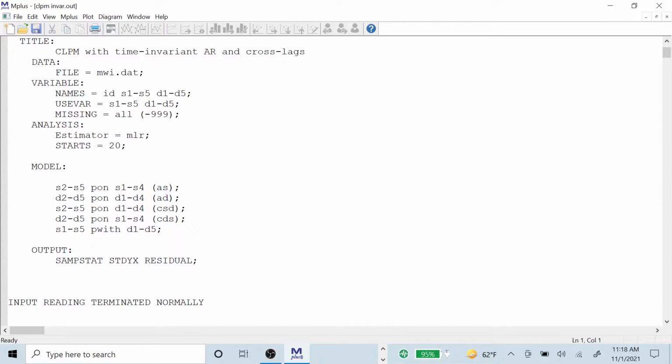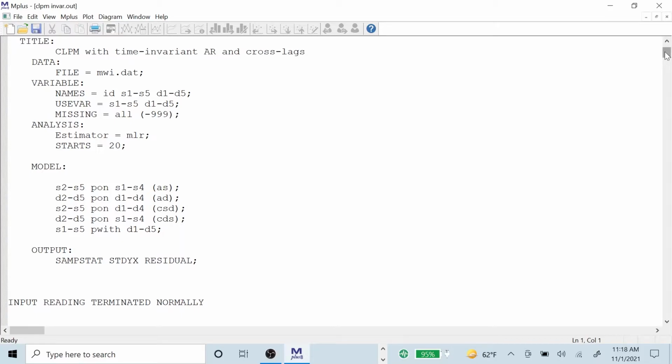So instead of having 4 separate parameters, that autoregression is held equal, so 1 parameter here, 1 parameter for the depression autoregression, and then the 4 cross-lags for S on D and 4 for D on S are each summarized into 1 single parameter.